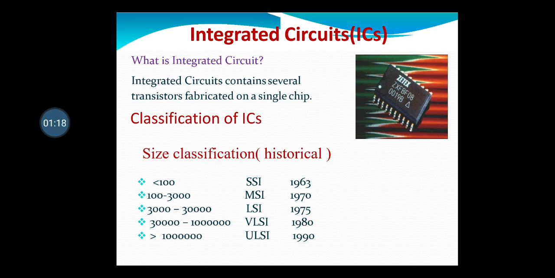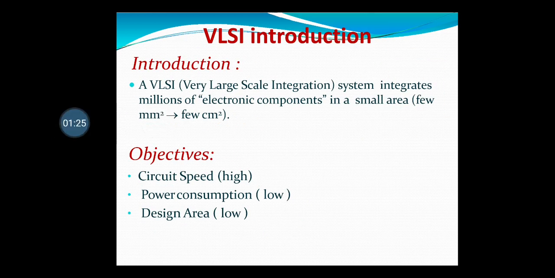As our subject is VLSI, we will be concentrating much on VLSI. VLSI is a very large scale integration system which integrates millions of electronic components in a small area, that is, in a small chip. The objective is that circuit speed is increased, and the power consumption is low. If we are using a VLSI chip, then design area is also small. So these are the objectives of VLSI.